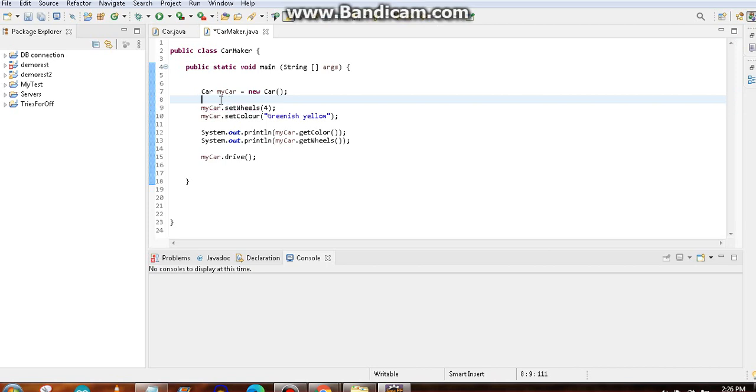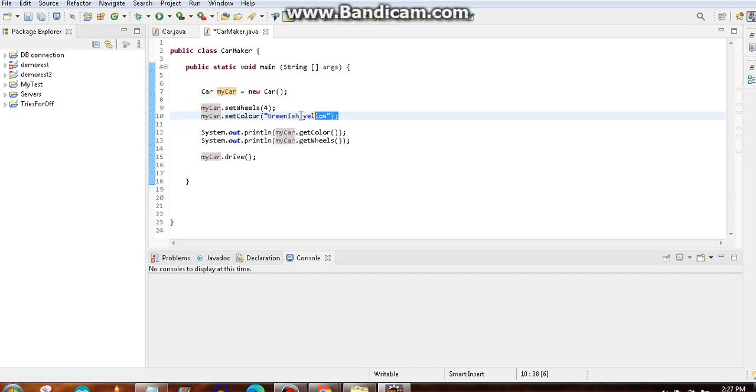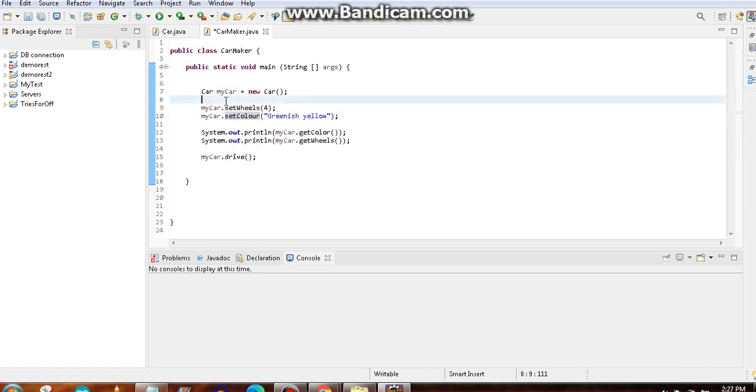Have you ever heard of a car being created without the wheels and the color being set? Is that possible? In the real world that is not possible, right? Whenever the car is completed, it should have the wheels and the color. You cannot have a car without wheels and color and tell the customer you can customize them later. We can let the customers change that later, but initially we should give the wheels and colors to the car when we create the car. So that is a problem.